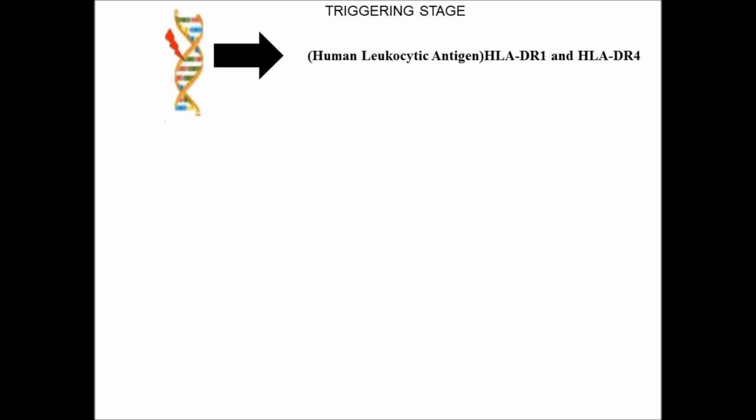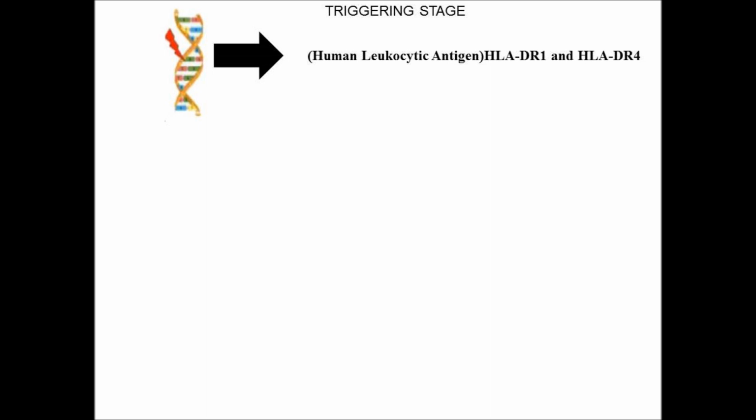Moving to the rheumatoid arthritis pathology. Rheumatoid arthritis is a disease occurring mainly in the age group between 30 to 60 years, and mainly in females. But not everyone gets rheumatoid arthritis. So what are the agents that give rise to the production of this disease? Let's look at that.